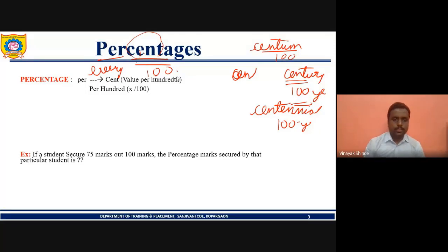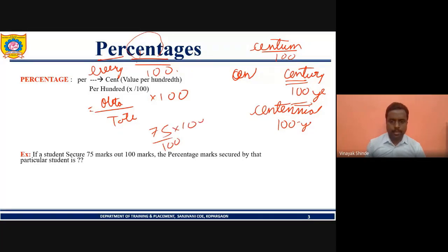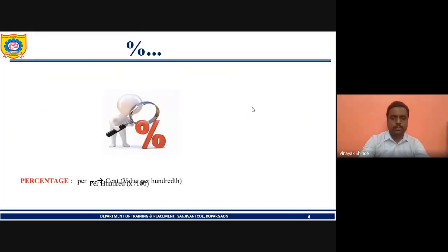If a student secures 75 marks out of 100 marks, what are the percentage marks secured by that student? It will be the obtained marks upon the total marks, multiplied by 100. So it would be 75 by 100 multiplied by 100. That is nothing but 75%. Okay. So move on. We solve the next question.